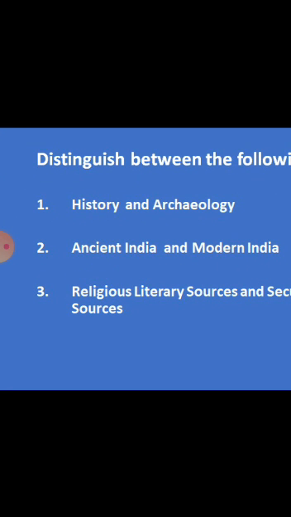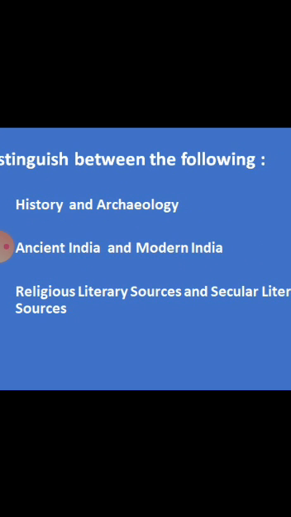Okay, distinguish between. There are 3 questions: history and archaeology, ancient India and modern India, religious literary sources and secular literary sources. Today we will discuss these 3. First one, history and archaeology. Distinguish between means differentiate between. You have to write about the differences of these two in 2 or 3 sentences.